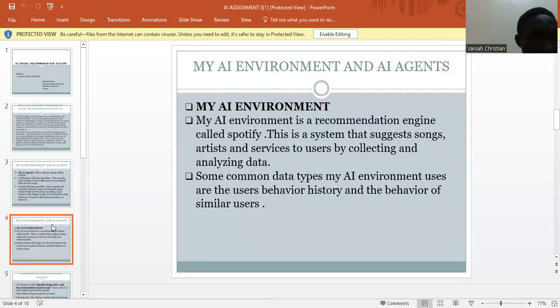So for my AI environment, I'll be using a recommendation engine called Spotify. This is a system that suggests songs, artists, and services to users by collecting and analyzing data. Some common data types my AI environment uses are the user behavior history and the behavior of similar users.